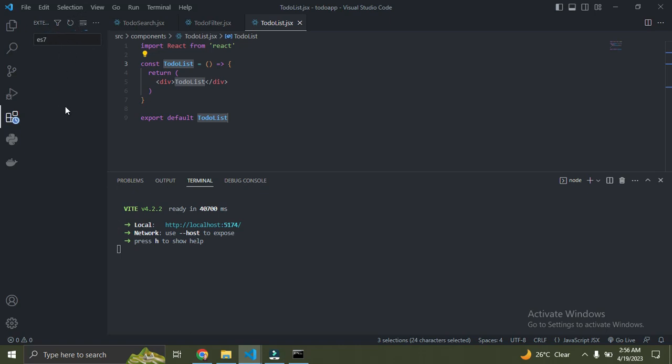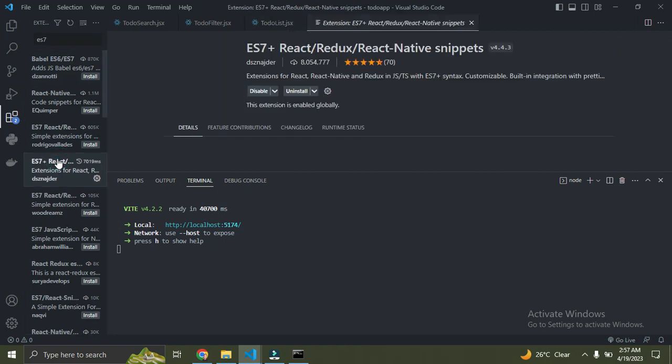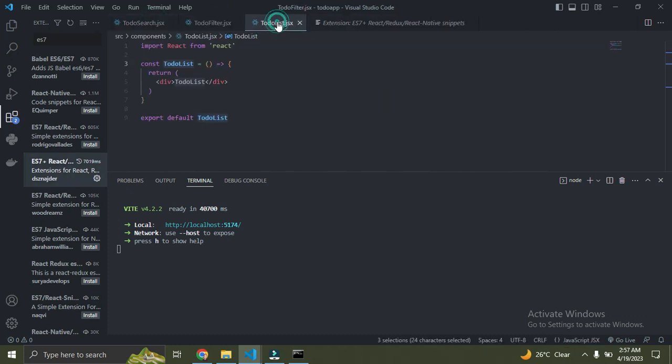You're going to see an extension, the fourth one, called ES7 plus React/Redux/React Native. Just click on it and install this extension, and you'll simply have this snippet working on your end, you understand? That's just it. Okay, so let's continue now.